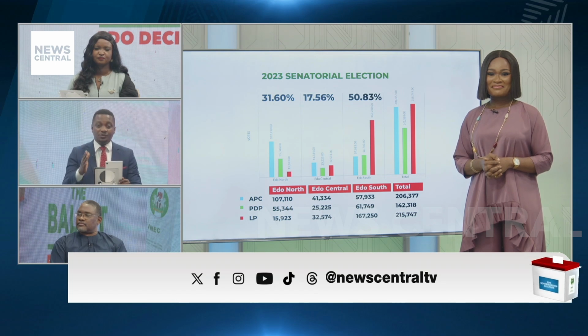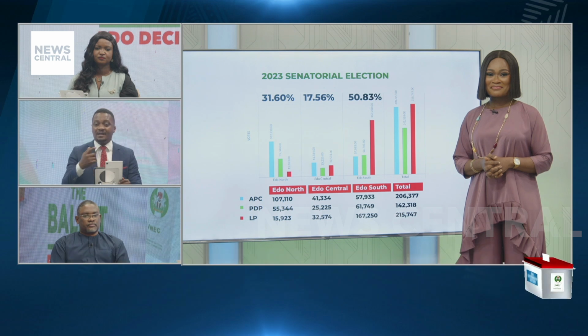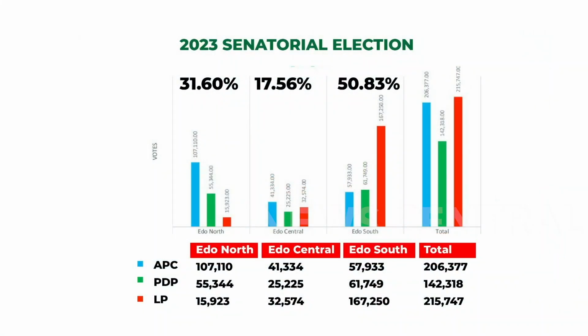Since 1999, Edo South, first of all, has the highest voting bloc, followed by Edo North and then Edo Central. And that's why it's always been a struggle for Edo Central to produce a governor. Edo South has seemingly been a pro-PDP region. And that's why when Adams Oshiomhole eventually came in, you still see that Edo South doesn't vote APC. They continue to vote the PDP regardless. The Labour Party was the only change.